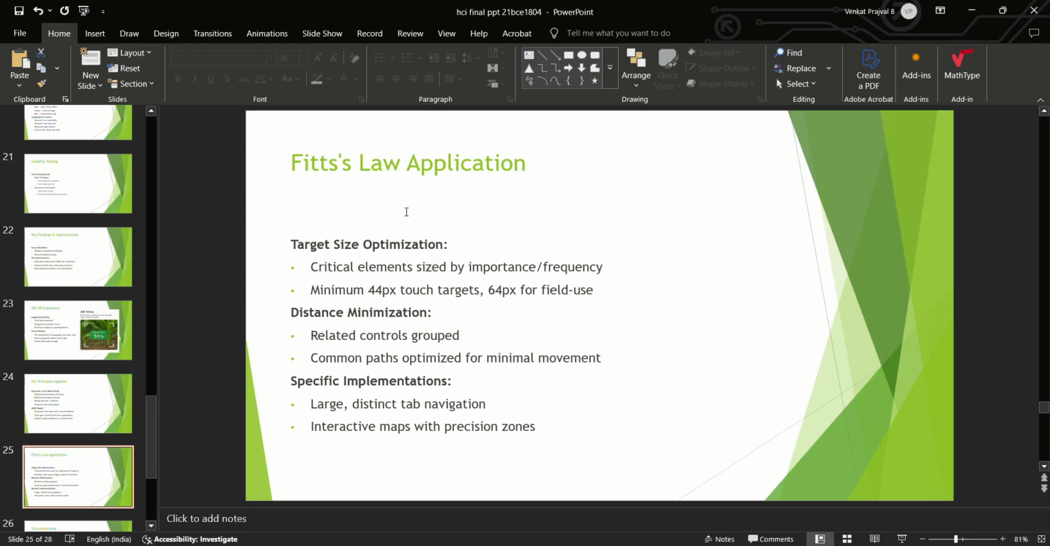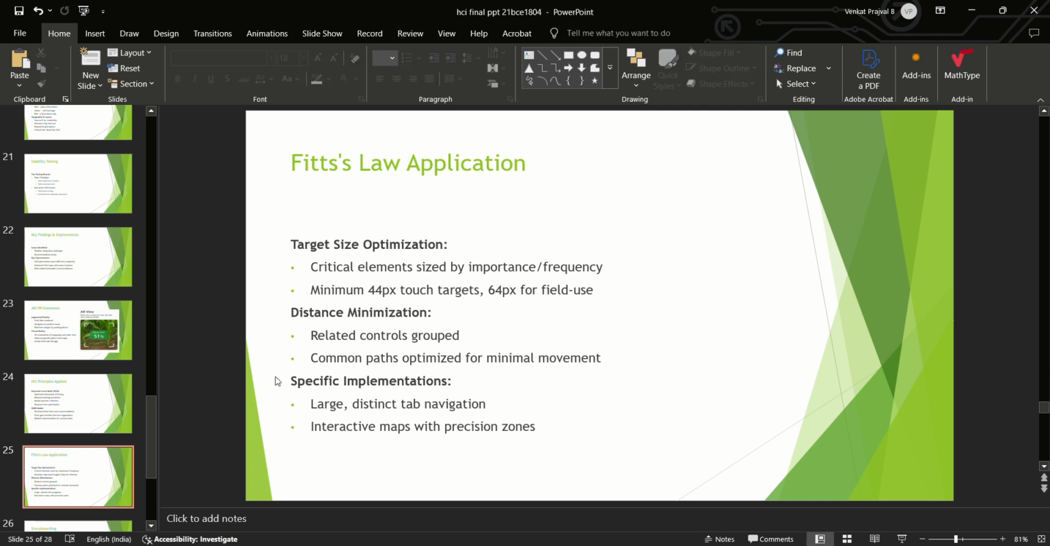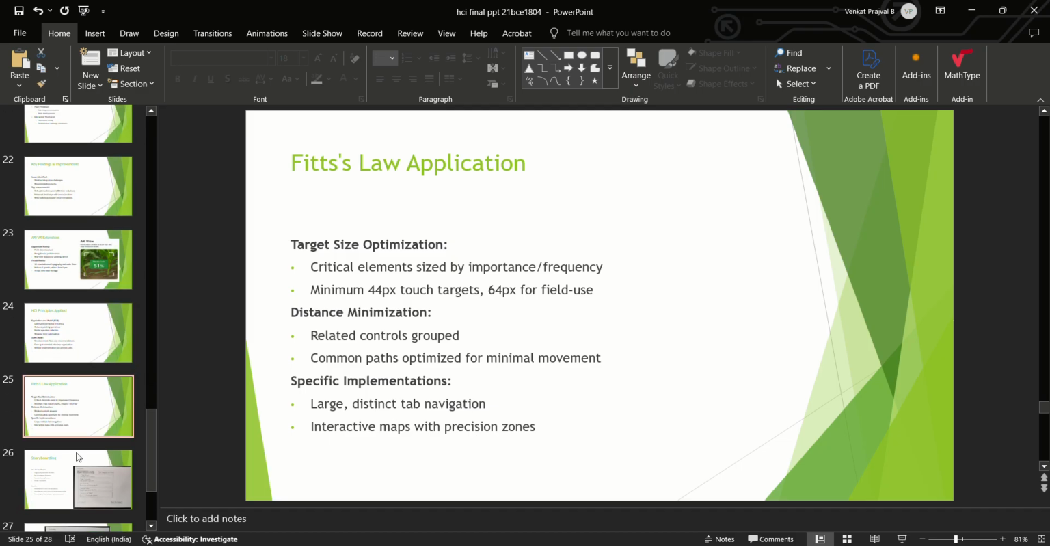In Fitts' law application, we have target size optimization, with critical elements sized by importance or frequency, minimum 44px touch targets, and 64px for field use. For distance minimization, related controls are grouped and common paths optimized for minimal movement. Specific implementations include large distinctive tab navigation and interactive maps with precision zones.